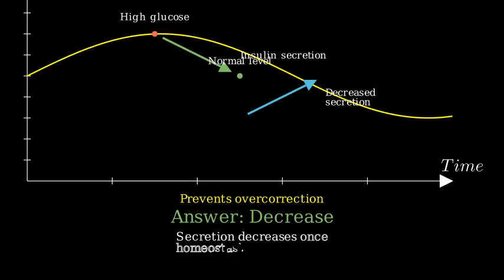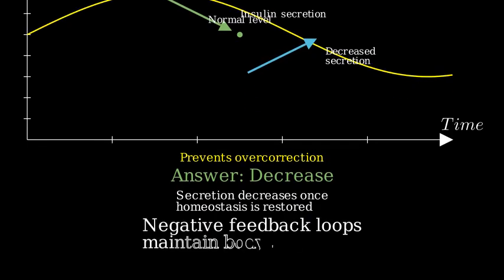Therefore, in a negative feedback loop, once homeostasis is restored, the secretion from an endocrine gland will decrease. This decrease is the correct answer, as it helps maintain the delicate balance of our body systems. Understanding negative feedback loops is crucial for biology and medicine, as they help maintain the stability necessary for our bodies to function properly.